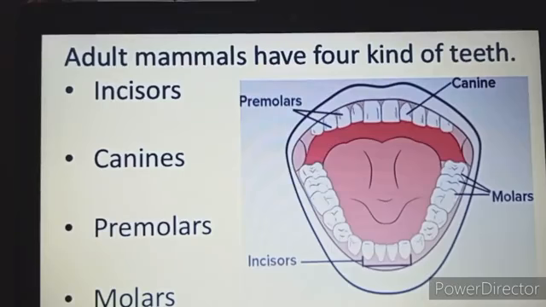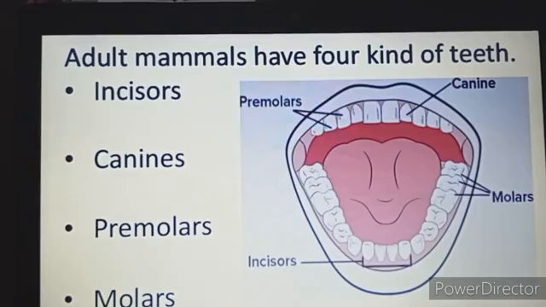It helps in piercing and tearing of the food. Then the next type of teeth is premolars. What is the name? The premolars. There are two premolars next to the canines on each side of the jaw.